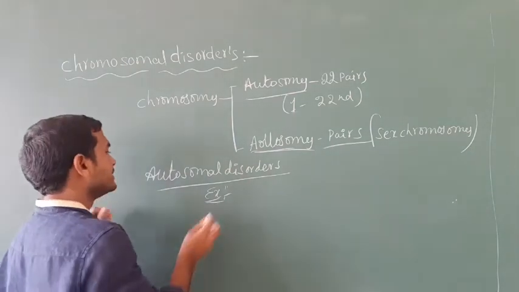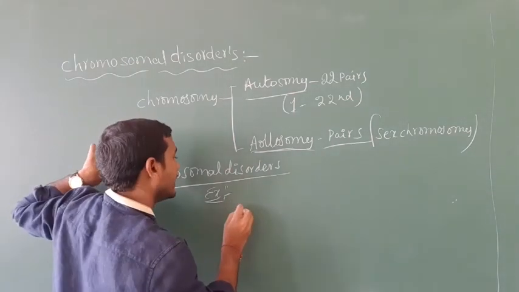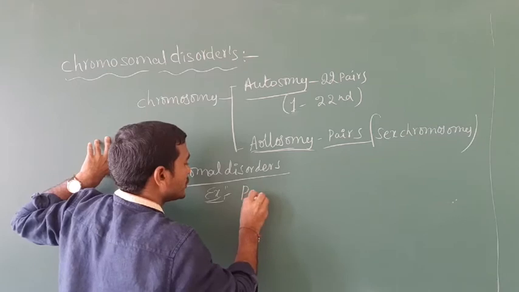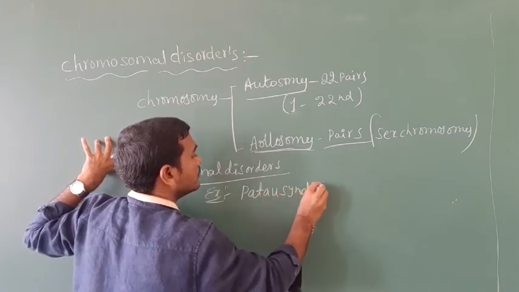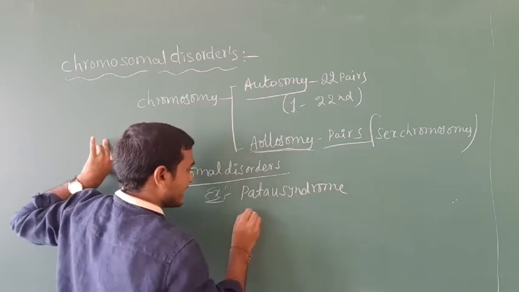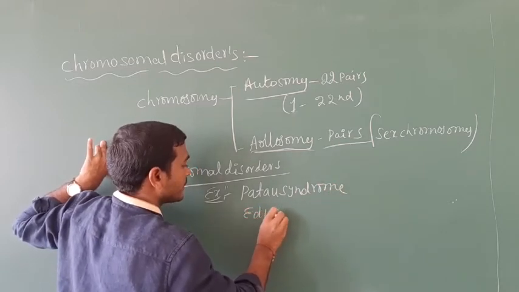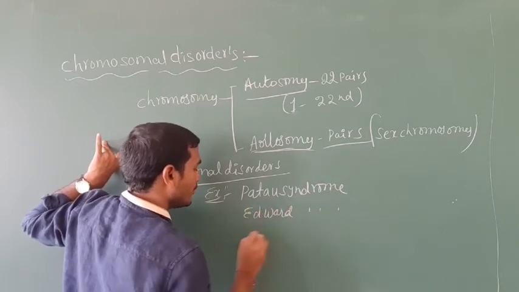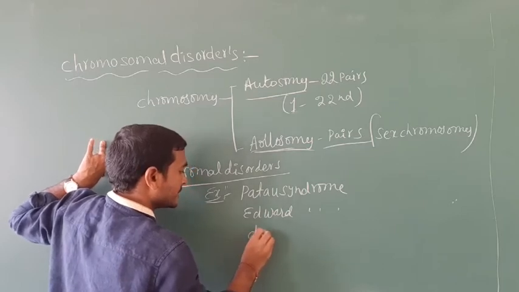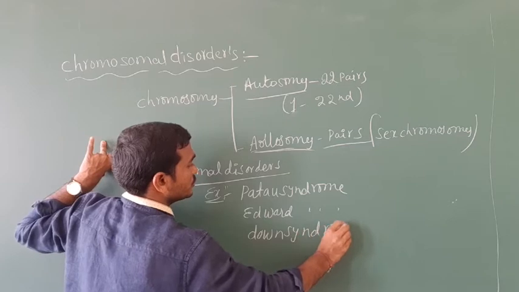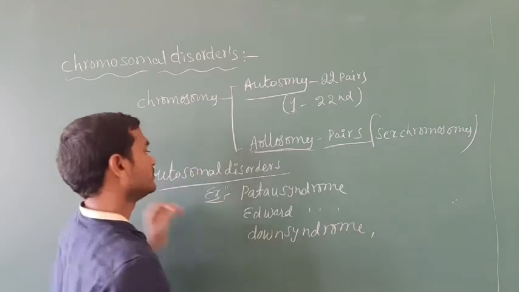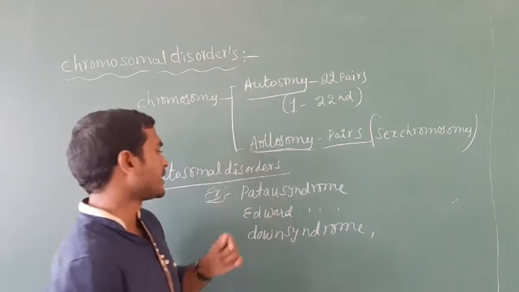As examples of diseases, we can take Patau syndrome, next Edward syndrome, and the third one is Down syndrome.